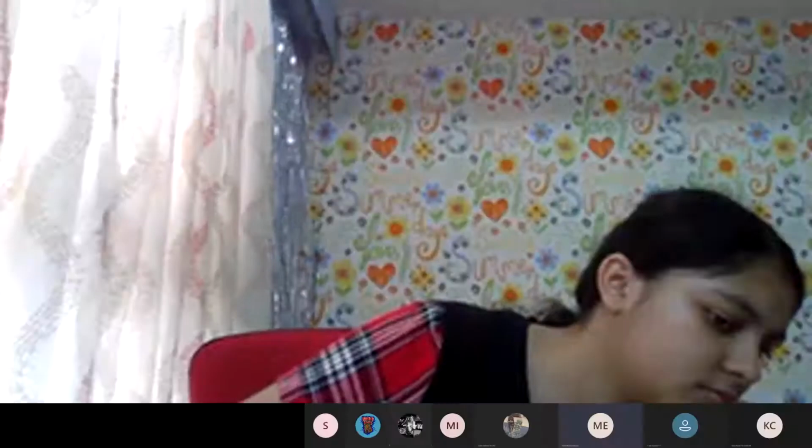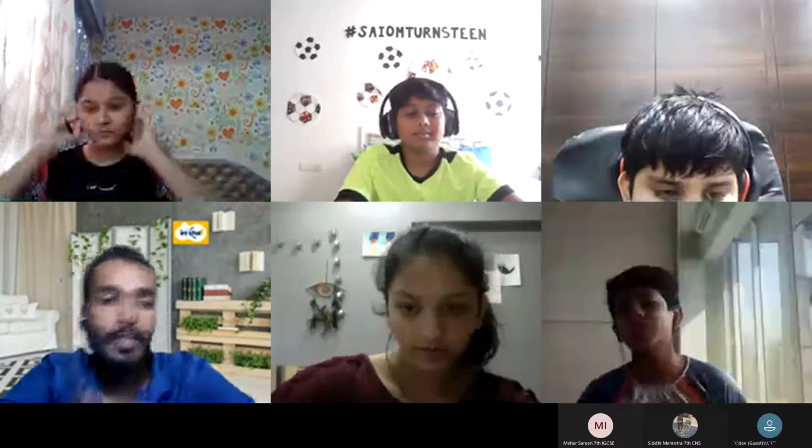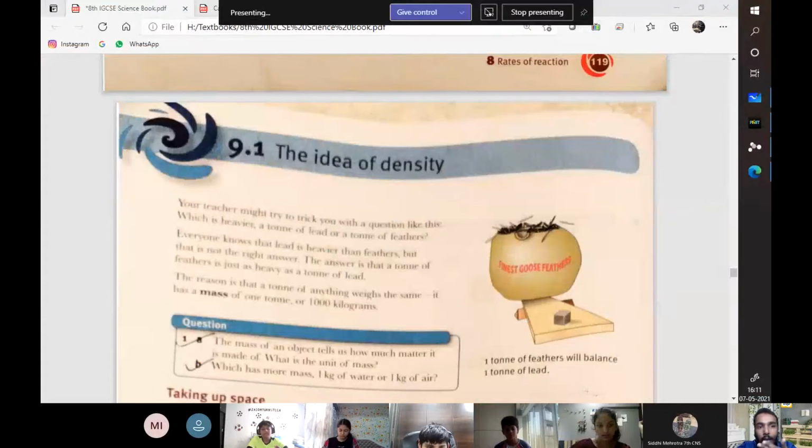Mass. That is how density works. Also, the formula for density correlates to that. Density is equal to mass upon volume. The greater the mass in the same amount of volume, the greater the density.